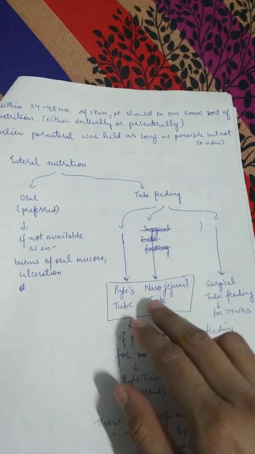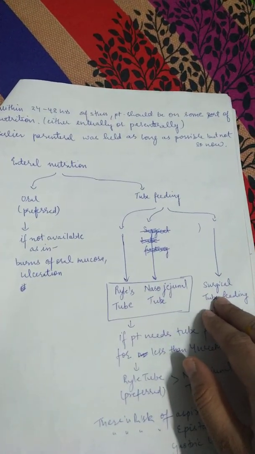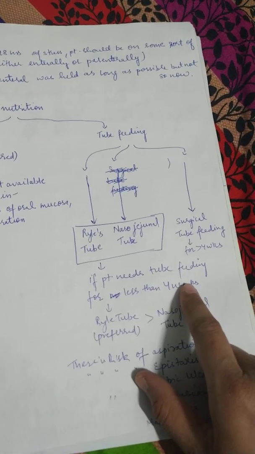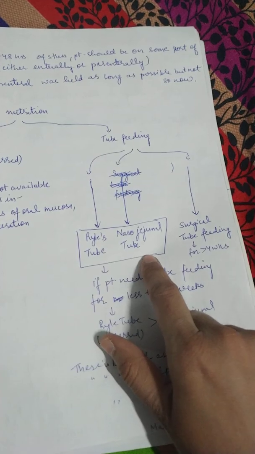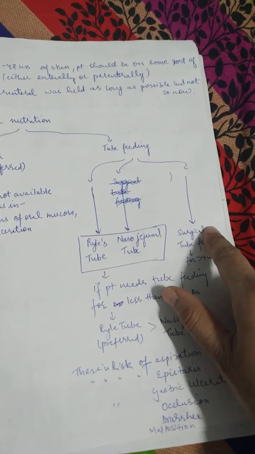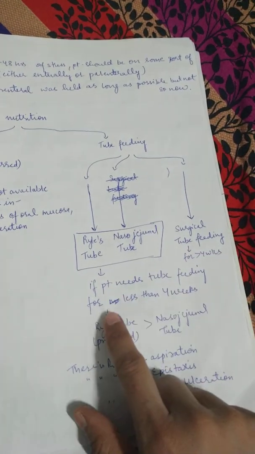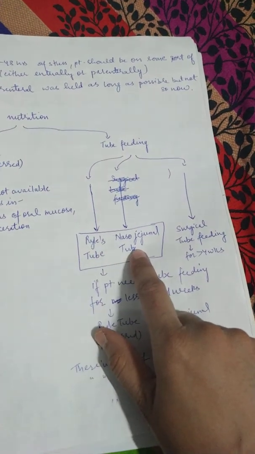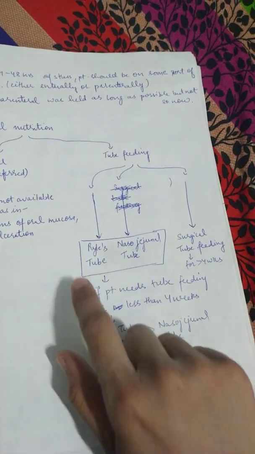In tube feeding, we have Ryle's, nasojejunal, and surgical. If the patient is hospitalized for less than 4 weeks, then go for Ryle's tube or nasojejunal tube. If more than 4 weeks, then go for surgical tube feeding. If the patient needs tube feeding for less than 4 weeks, go for either of these two. Out of these two, we prefer the Ryle's tube.